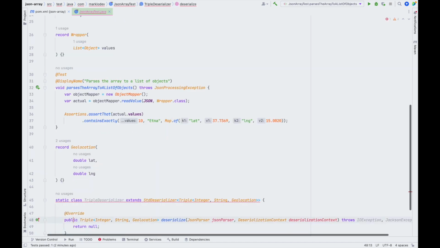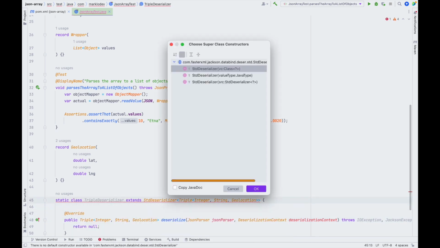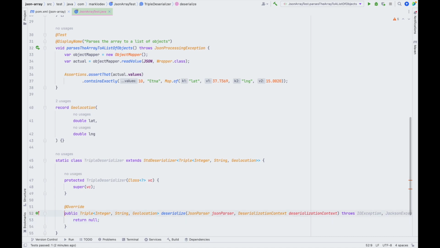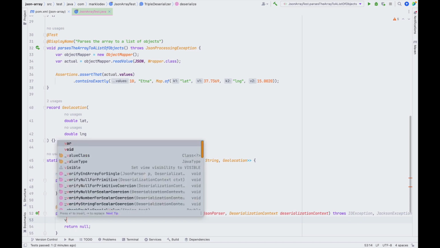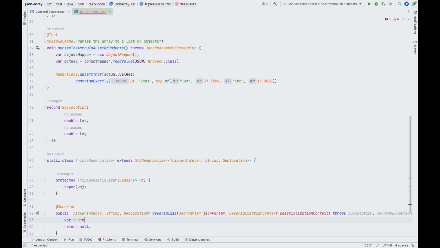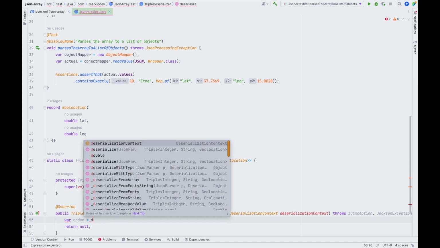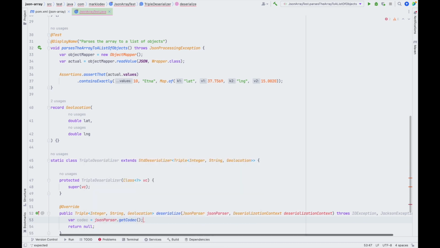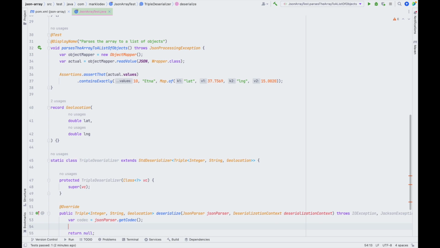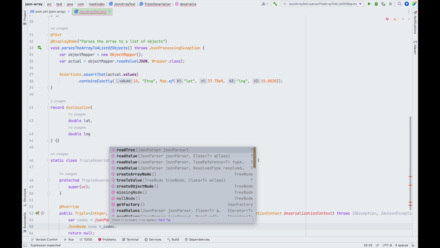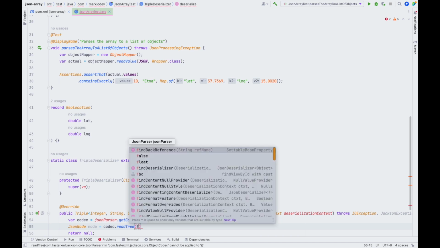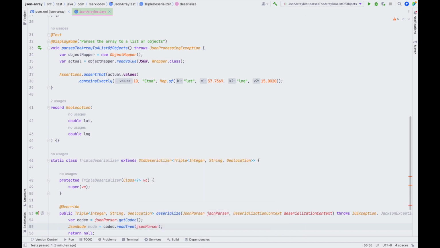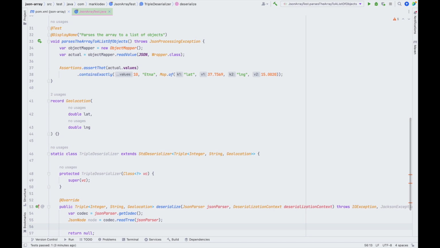Now let's implement missing methods and add the missing constructor. And now in this deserialize method, we will do all the deserializing logic. So first, let's get a codec. It will come in handy later on from the JSON parser. And let's get the node. And this node will be the actual array that we will parse. Now, if we have that node, now we can start extracting values from this. So the first value is an integer value.